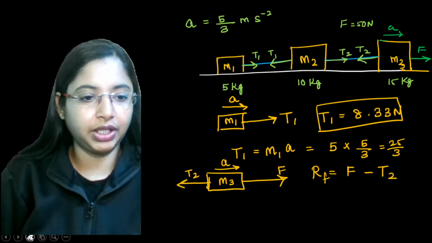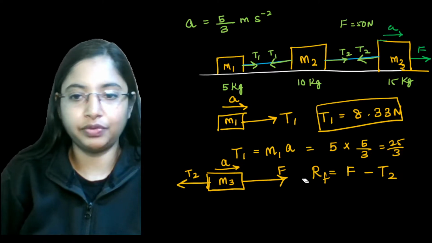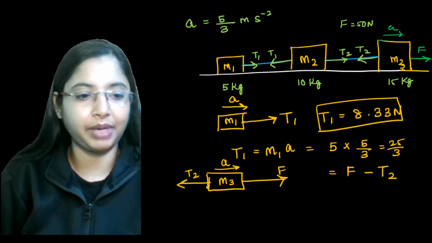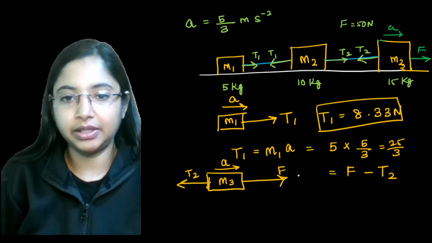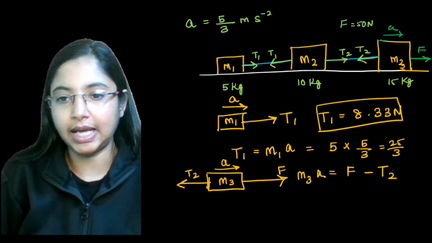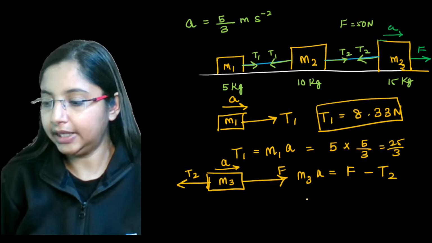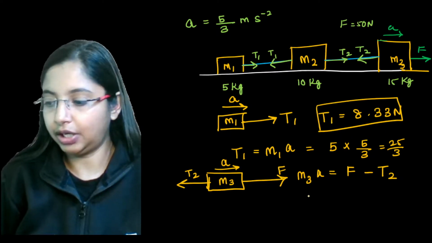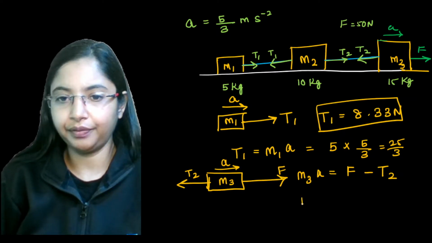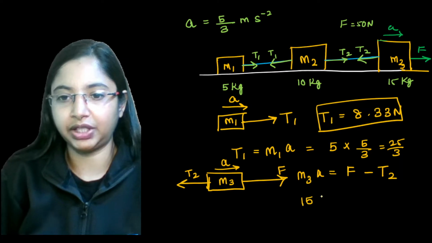Okay? So here, this particular resultant force is actually the force applied on the system, right? The force applied is what? This is nothing but mass into acceleration, from Newton's second law. Mass we know, right? In this case, mass is 15 kgs. Acceleration is 5 by 3.